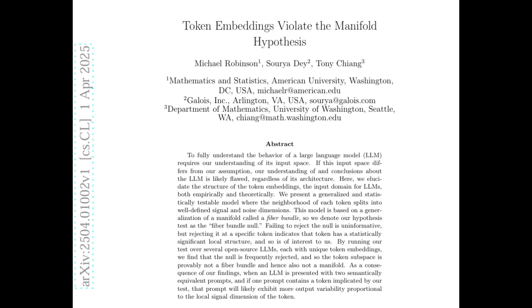Yeah, it is. So were there any differences between these 4 LLMs in terms of which tokens were these singular ones? Yeah, so that's what makes this even more interesting. Llama 7b and Mistral 7b actually use the exact same set of tokens in their vocabulary. But the study found different sets of singular tokens in each model. So even though they have the same words, the way they understand them and organize them is different. Right, which suggests that the training process really impacts the structure of the token space. So how you train the model changes how it understands the relationship between words. Yeah, it's not just the words it knows. It's how it internally organizes those words.